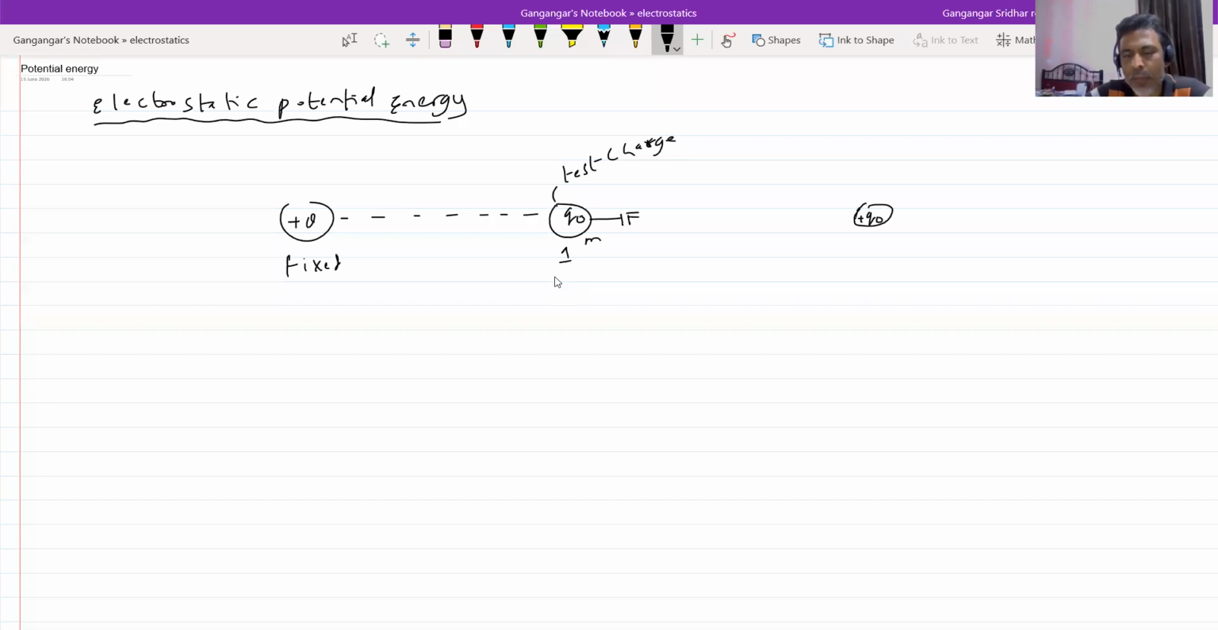The test charge should always be positive. I think you know that we have made this rule. The test charge will accelerate. So by the time it arrives here, it will definitely have a velocity, call it V2. So here we release the test charge from rest. We are entering into the energy aspect.